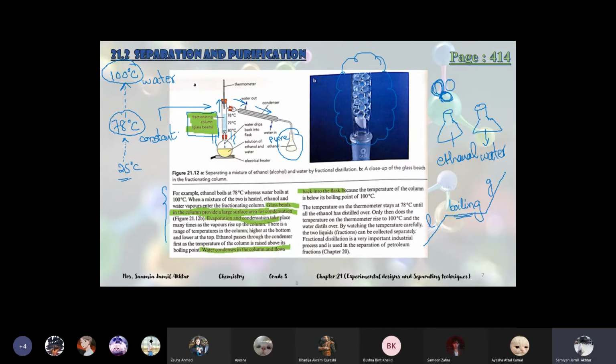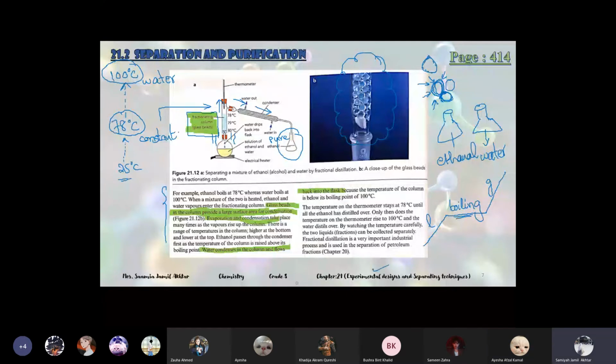When they are together in droplet form, there is less surface area available. But when they spread on the glass bead, the surface area increases. Surface area is the area which is exposed for the reaction, right? Yes. So when there are glass beads, the area of the water vapors increases, because they spread onto the whole glass bead.